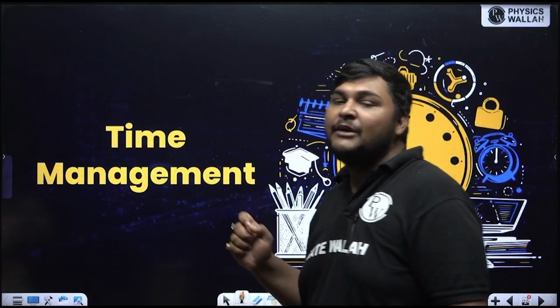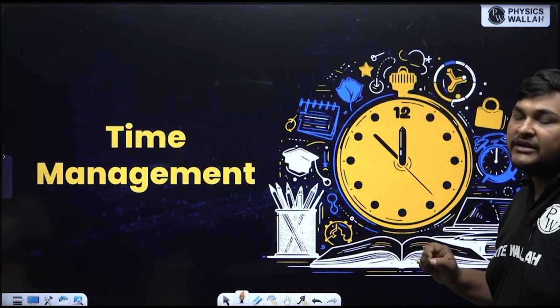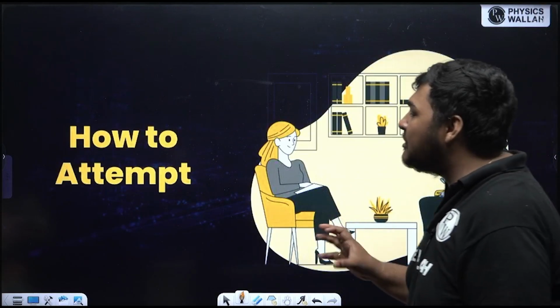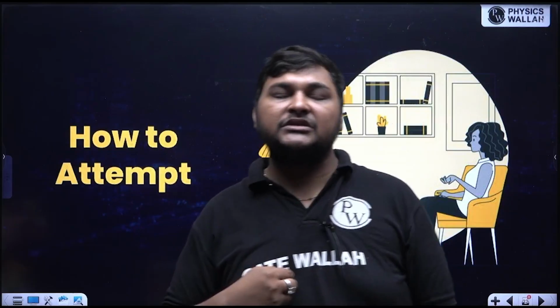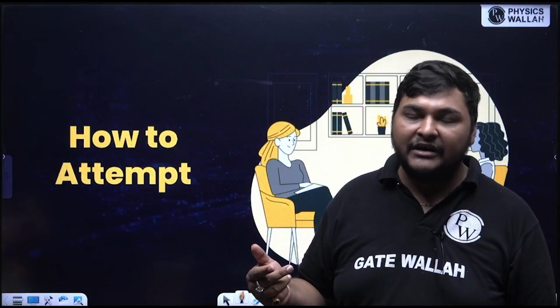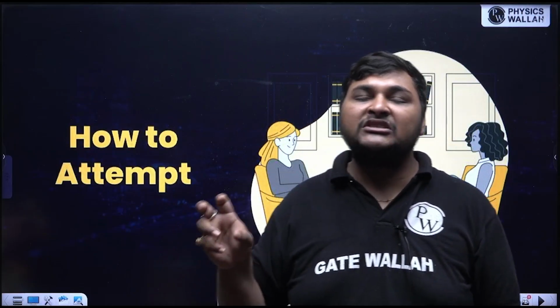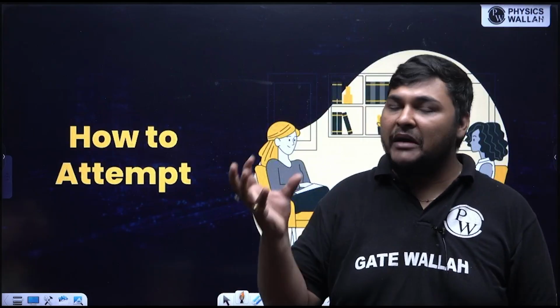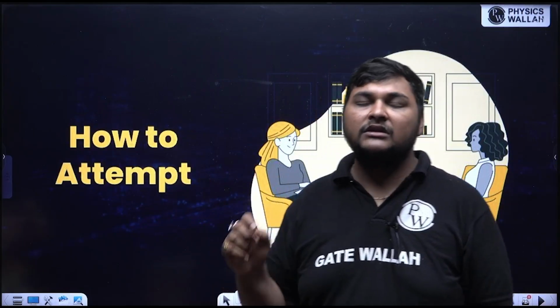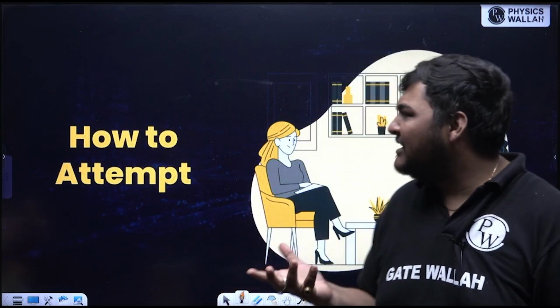But when you are initially planning the strategy to attempt the test regarding time management, I am giving my strategy, which I use to attempt any test, for your reference. After understanding my strategy, attempt any test. After that, do the analysis of the test regarding time management, and try to understand what changes you need to make in that method. Make that change in the next test, and after attempting 4 to 5 tests, make your own complete strategy to attempt the test. I am just giving my strategy. My strategy is very simple.